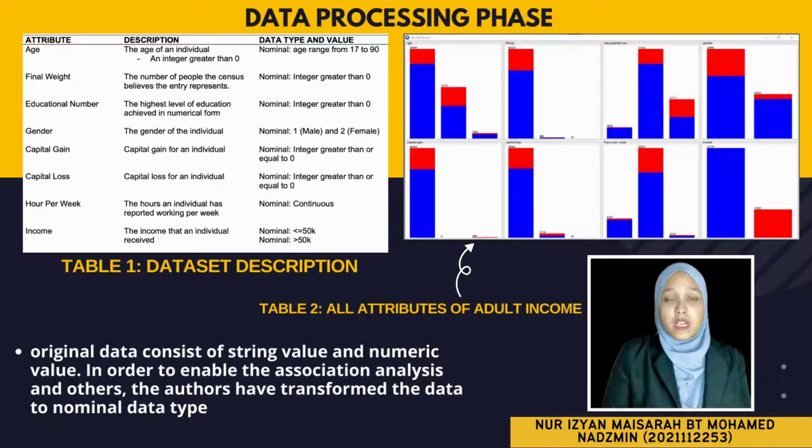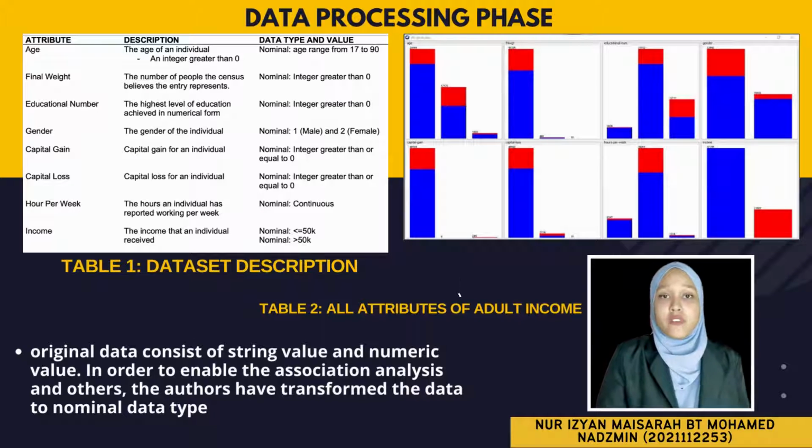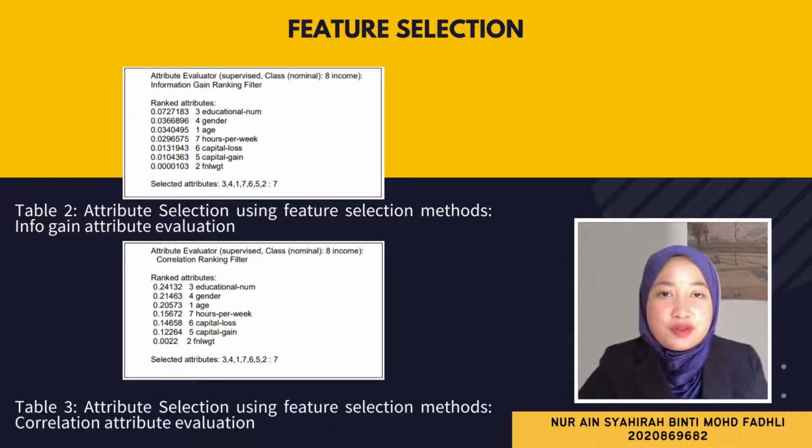For Table 2, it can be seen that most of the respondents rate the class as below 50k, shown in blue color, followed by more than 50k in red color. Next, I will proceed with feature selection. Using WEKA, the feature selection discovers the most influential attributes using infogain attribute evaluation and correlation-based attribute evaluation, as shown in Table 2 and Table 3.